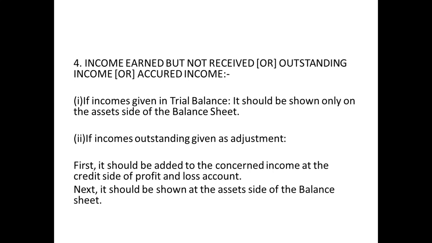Now, if outstanding income is given as an adjustment, first it should be added to the concerned income on the credit side of the profit and loss account. Suppose interest on investment is there, or commission is there, or any interest is there, whatever amount is given, you need to add it on the credit side of the P&L account, and it should be shown on the asset side of the balance sheet because it's an asset. I hope I made it clear to all of you.